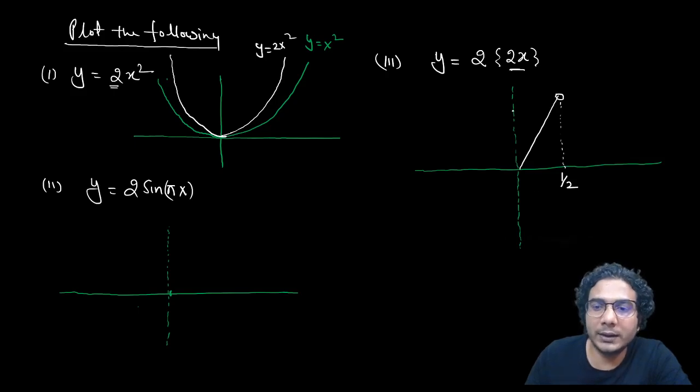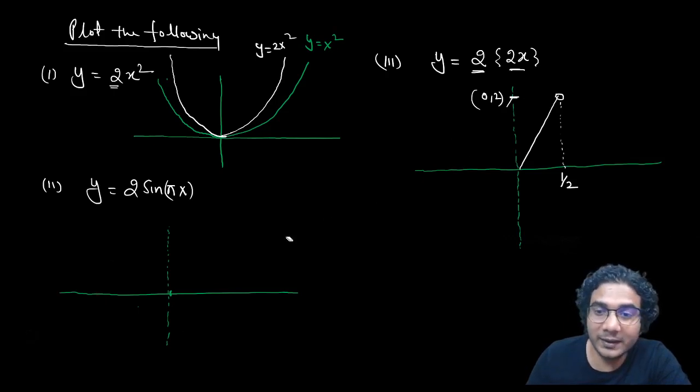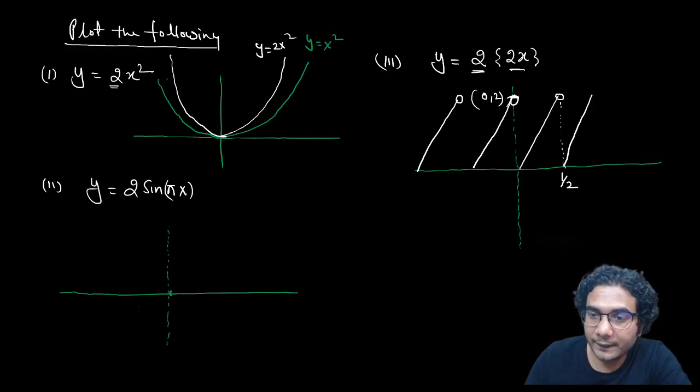The graph will contract along the x-axis and expand along the y-axis because we are multiplying it by 2. So this point will become 0 comma 2. So it is expanding along the y-axis and contracting along the x-axis. Have you got this point? Because you're multiplying x by 2 and dividing y by 2, right? That's why it is expanded along the y-axis but contracted along the x-axis. That is going to be the graph. This point is 1 and this point is minus 1 by 2 and this point is minus 1 and so on, 0 comma 2.